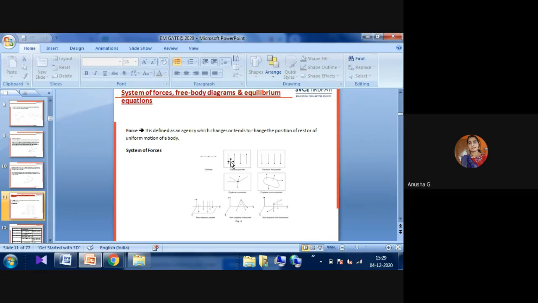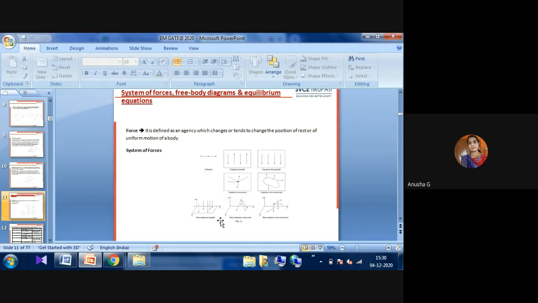Here you can observe coplanar forces. This one is the coplanar like forces. All are in one direction. Coplanar parallel forces are those where all forces are there, but they are in opposite directions. Coplanar concurrent forces are all in one plane but in different directions. Coplanar non-concurrent means they are in one plane but not meeting at a point, in different directions. That will be observed here. This one is coplanar non-concurrent forces.